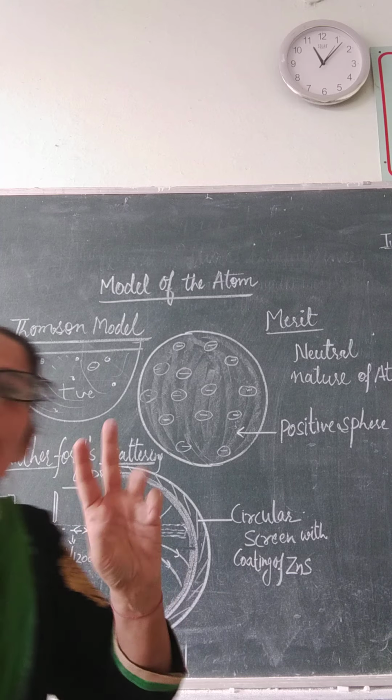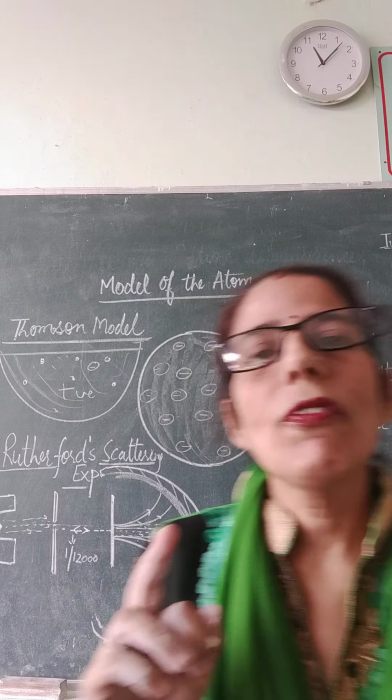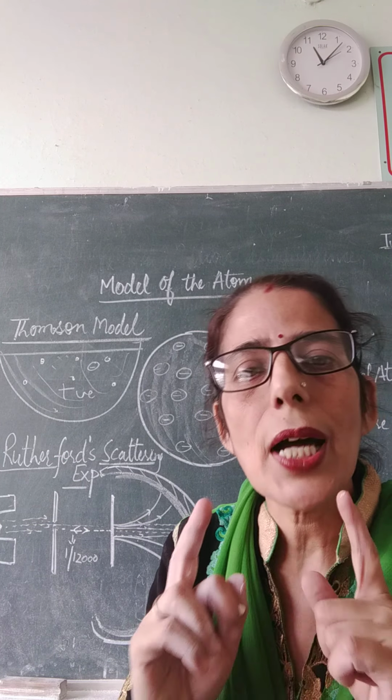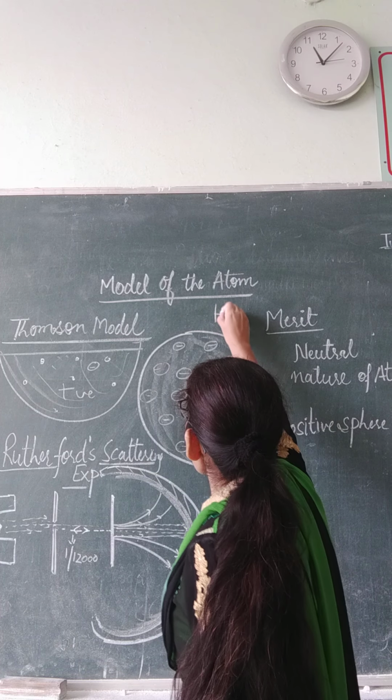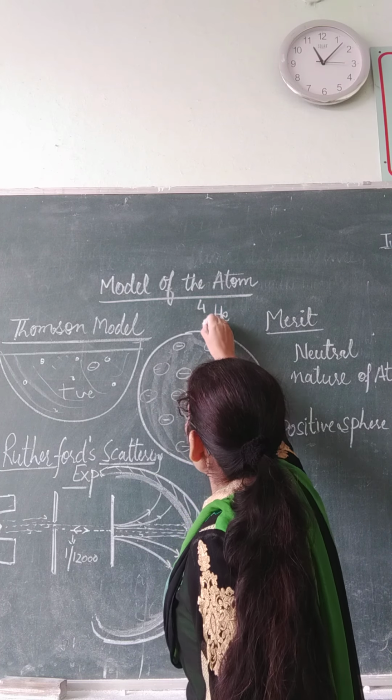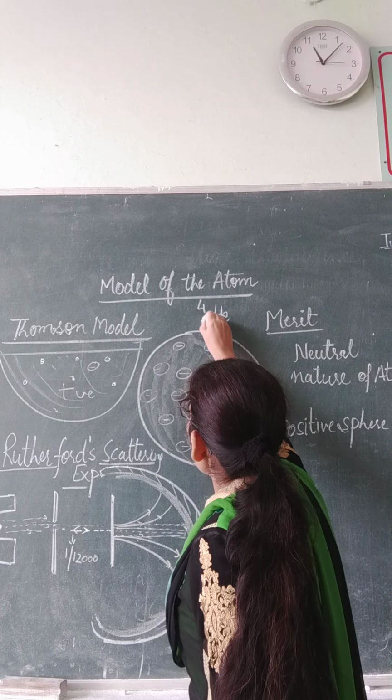What are alpha particles? Alpha particles are doubly charged helium atoms. Helium is 4, 2. Its mass is 4 and its atomic number is 2. It has 2 protons and its mass is 4.